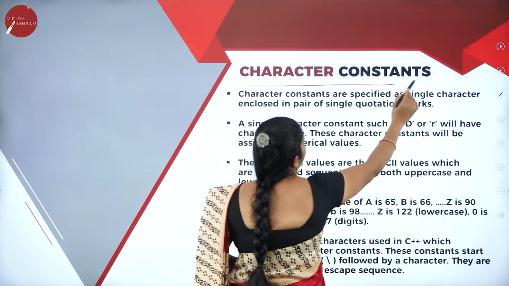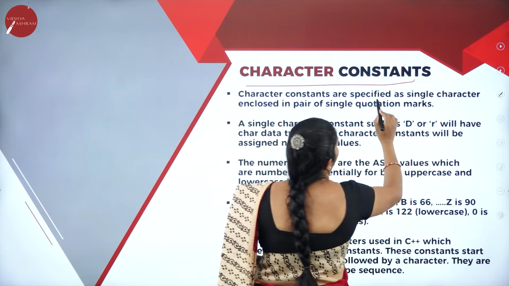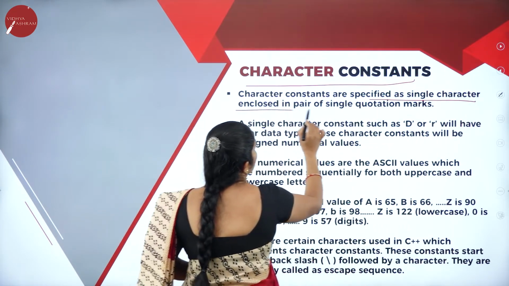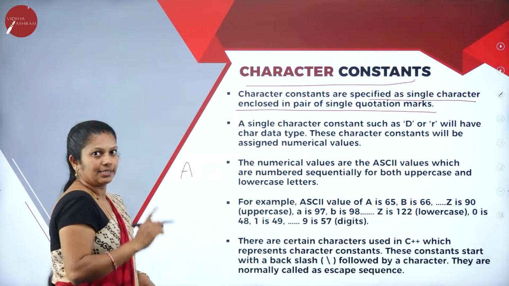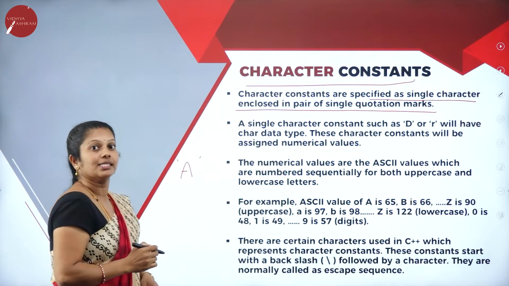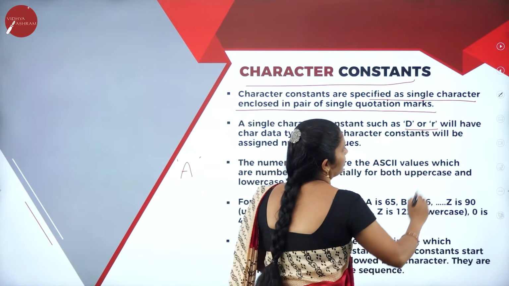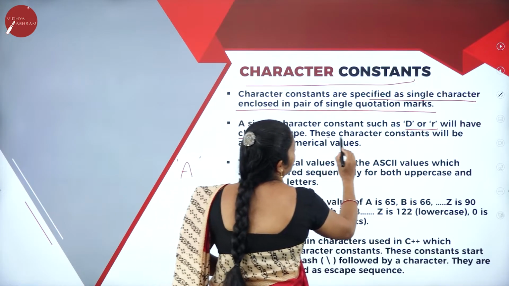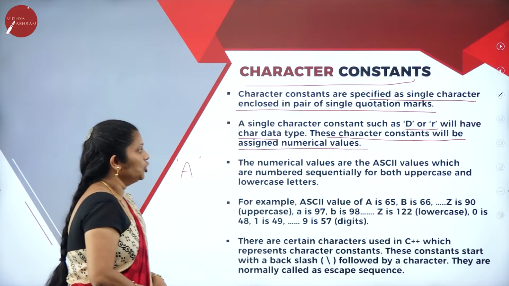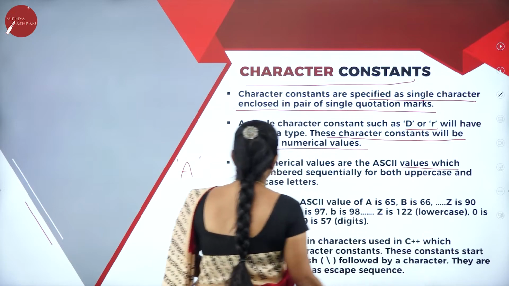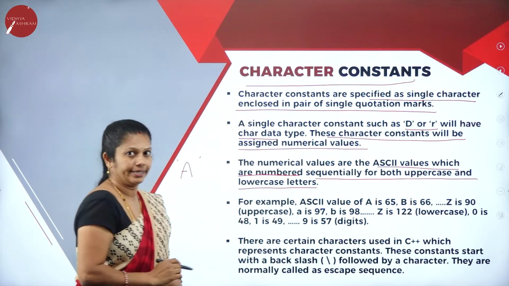Then the next one, character constant. What do you mean by this character constant? Character constants are specified as a single character enclosed in a pair of single quotation marks. For example, if I have A, that's a character, it is opened as well as closed by single quotes. A single character such as D or R will have the character data type. This character will have an unsigned numerical value.